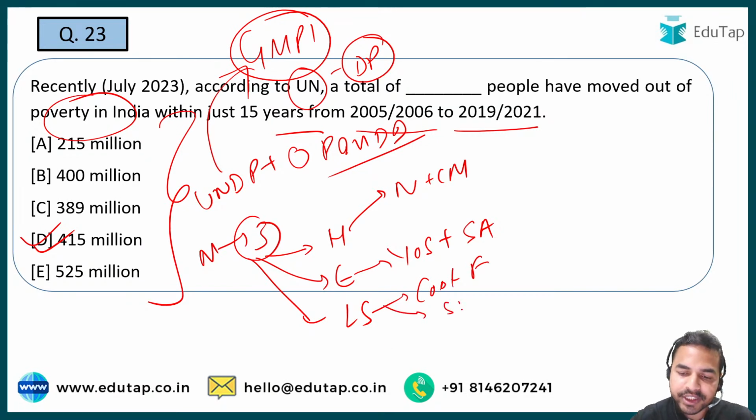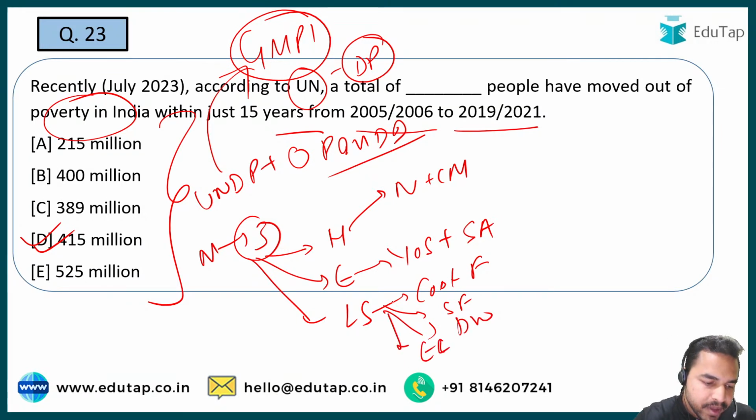We should have sanitation facilities. We should have drinking water. We should have electricity in our home. Okay, we should have proper housing and the other assets. So guys, these are the different indicators which are there as a part of the living standard dimension of the global multidimensional poverty index. So guys, now let's move on to another very important point from the report, that